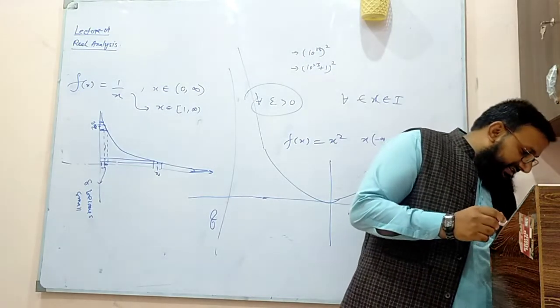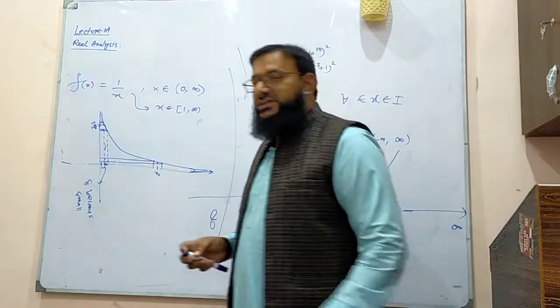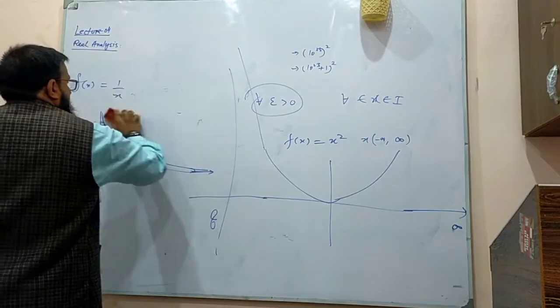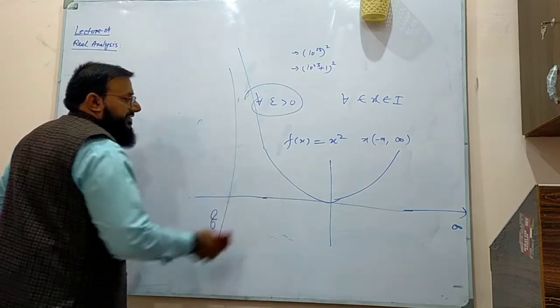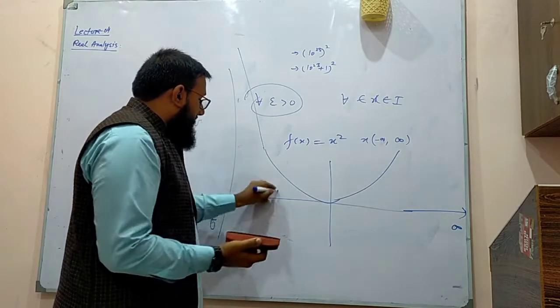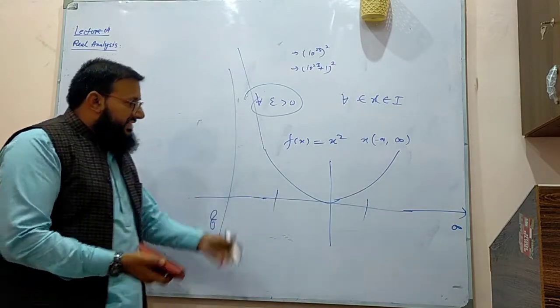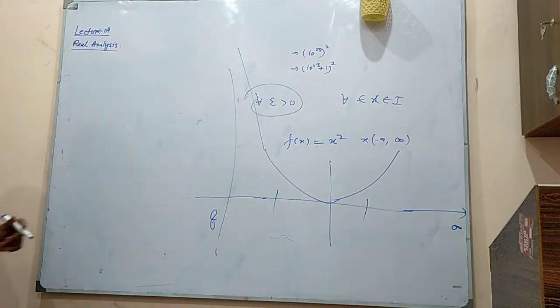So we can see there are lots of examples to check whether a function is uniform continuous or not. Do you have some examples? It is not uniform continuous. But if you restrict your domain, say minus 1 to 1, then it's uniform continuous. But from minus infinity to infinity, it is not uniform continuous.